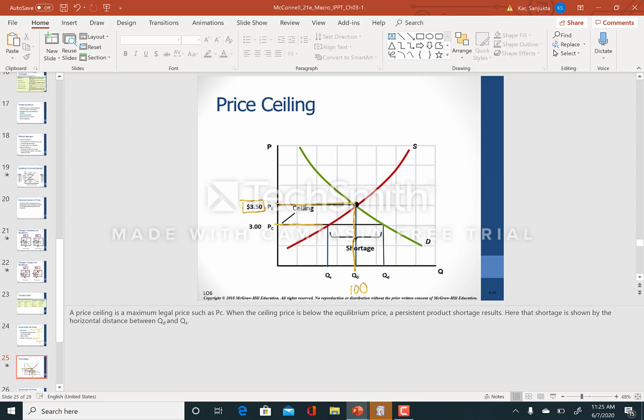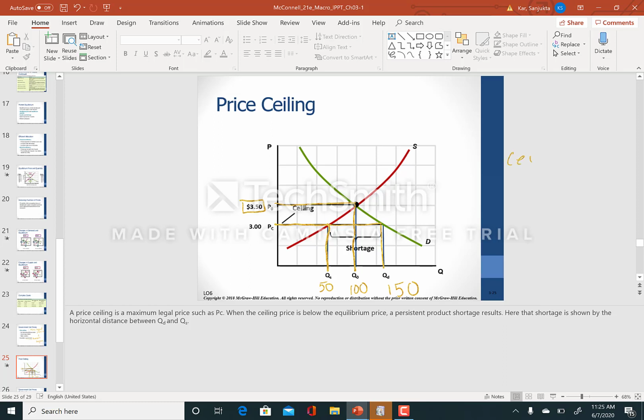This $3 price ceiling line is hitting the supply curve at 50. I'm going to say quantity supplied is equal to 50. Hitting the demand curve at 150, I would say quantity demanded is 150.